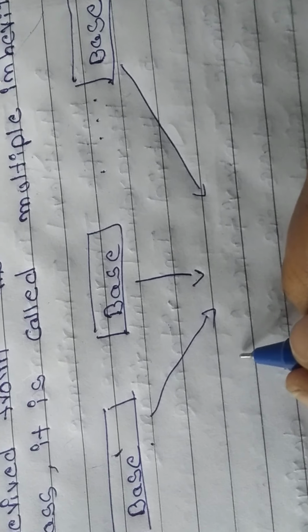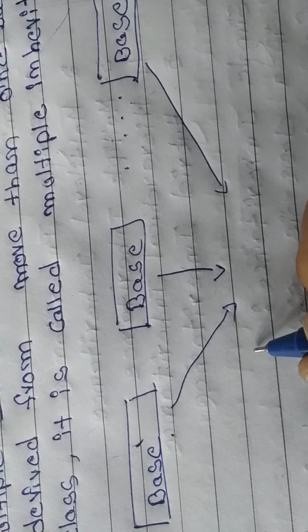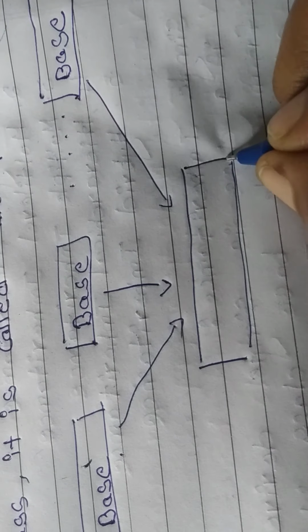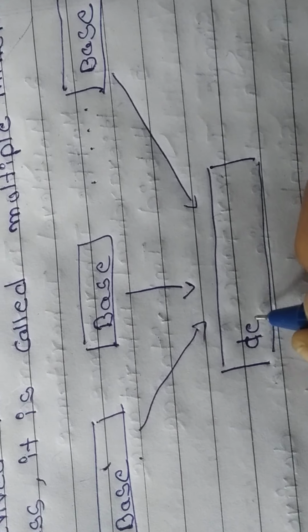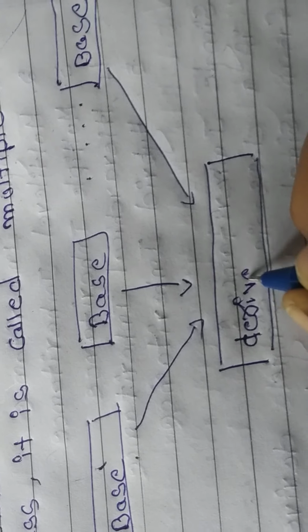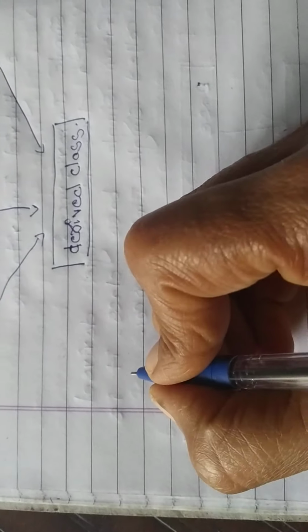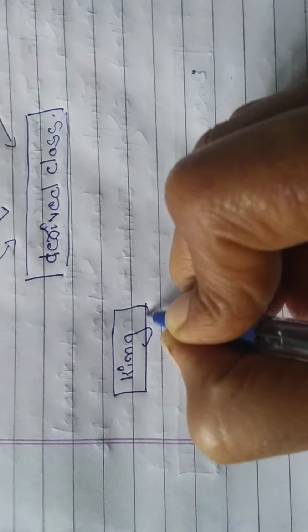Okay, so from here one class will come. That class we call it as derived class. Who is derived from others, we call it as derived class. Okay, so my students I can't call parents, no, because they don't have children. Like that, what is derived, we call it as derived class.